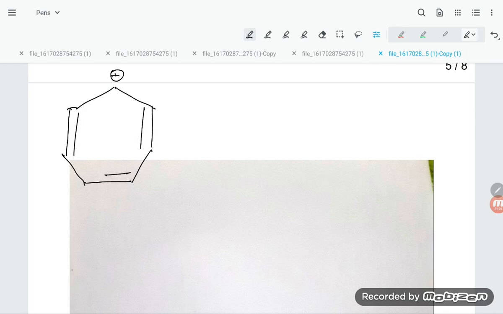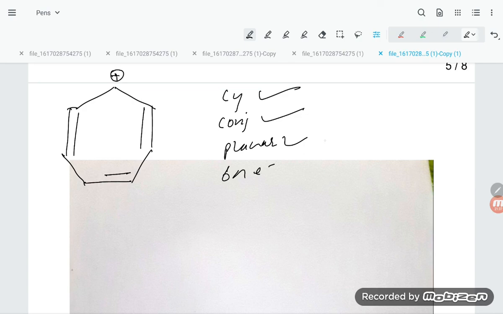Okay, now we see this compound: cyclic is there, no problem. Conjugation is there, everywhere conjugation is there. Okay, planar is there, no problem. Pi electrons, 6 pi electrons, so this compound becomes what, student? That is aromatic.